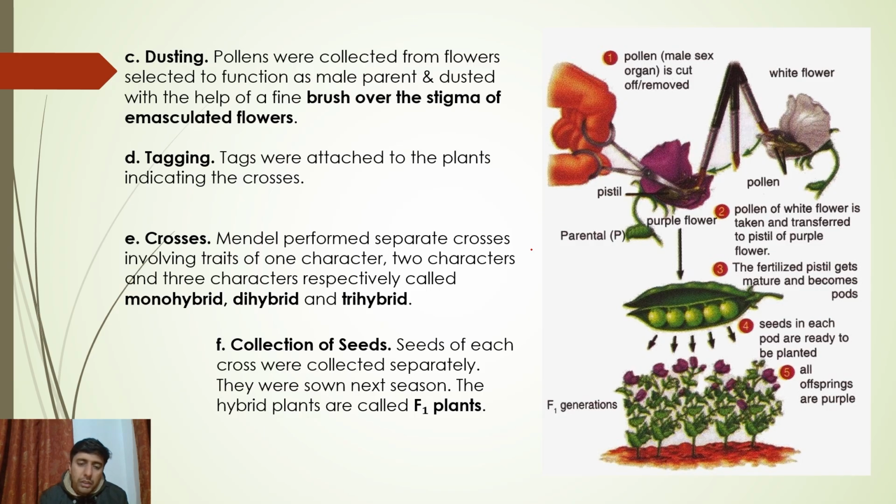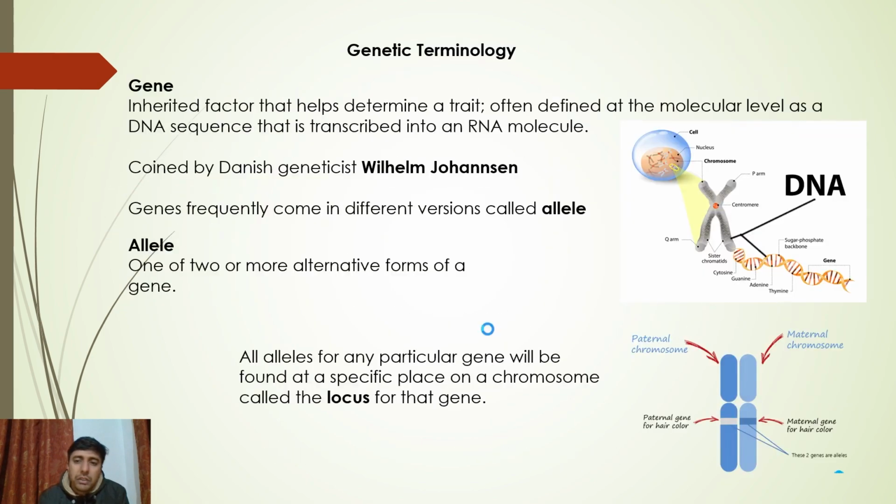So Mendel made male and female plants, and then the F1 generation was formed. This question comes many times: how are F1 generations formed? F1 generations are formed by cross fertilization, or cross pollination. Remember these points. That's why I discussed these basic experiments in the start. Okay, let's move back to our slide.